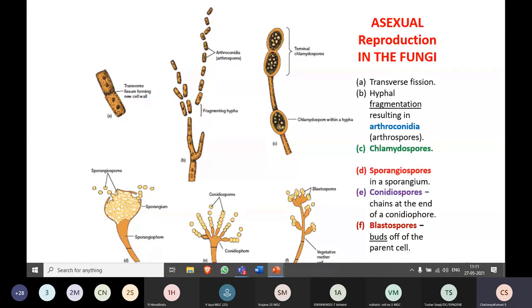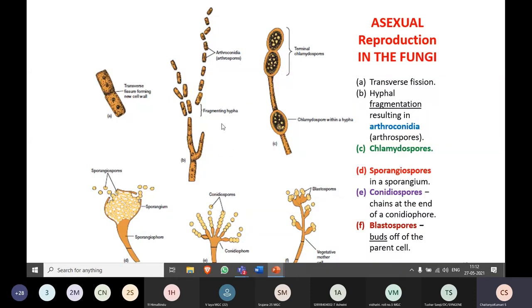Again, the spores. If you look at asexual reproduction in the fungi, there are different types. The first one, if you look at this diagram, is transverse fission. You can see the division of the cell by formation of the septa here, which is known as transverse fission. This is one type of asexual reproduction carried out in the fungi.